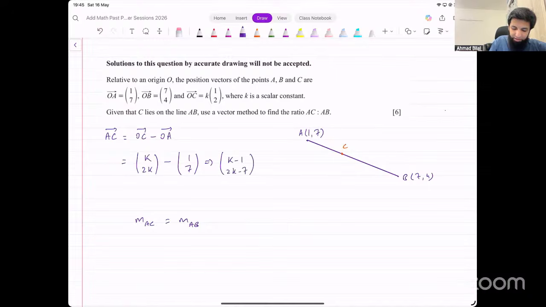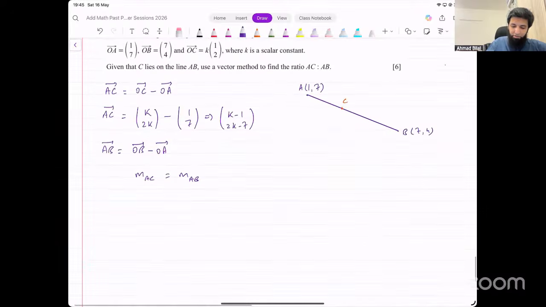That's the vector AC. Find the other vector as well, which is AB. AB is just OB minus OA, right? We can write that directly as well. This is just 7 minus 1, which is 6, and 4 minus 7, which is minus 3. These are the two vectors.